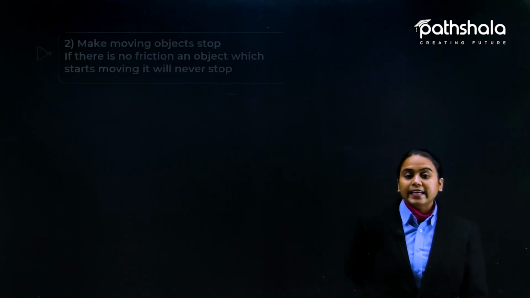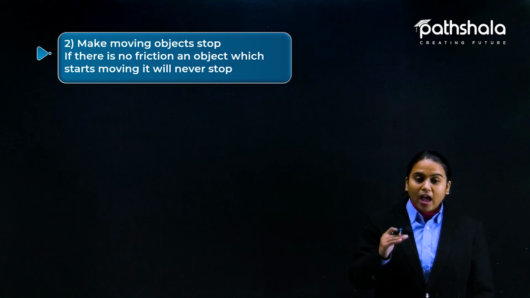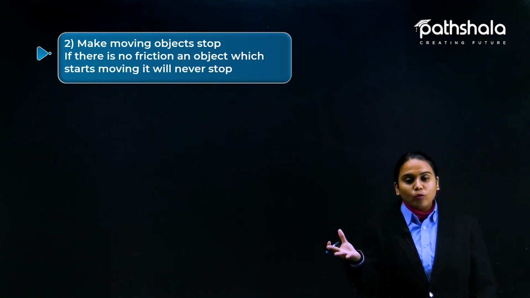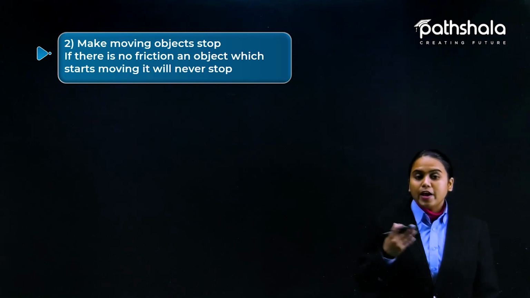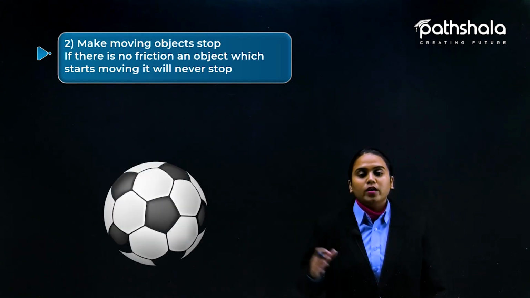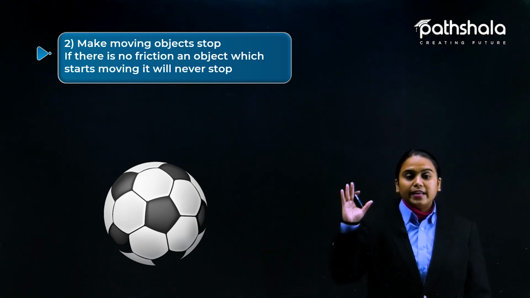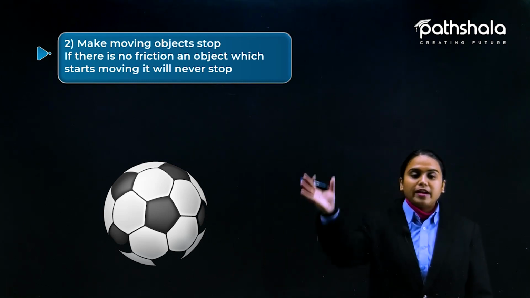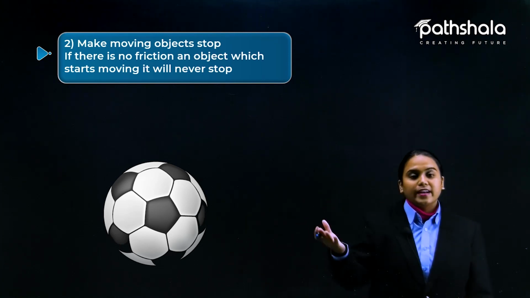Here is the second advantage of friction: it stops balls or any object that is moving over the surface. If there is no friction, this football is going to move forever. It is not going to stop anytime, and it would keep rotating around the earth like our satellites.